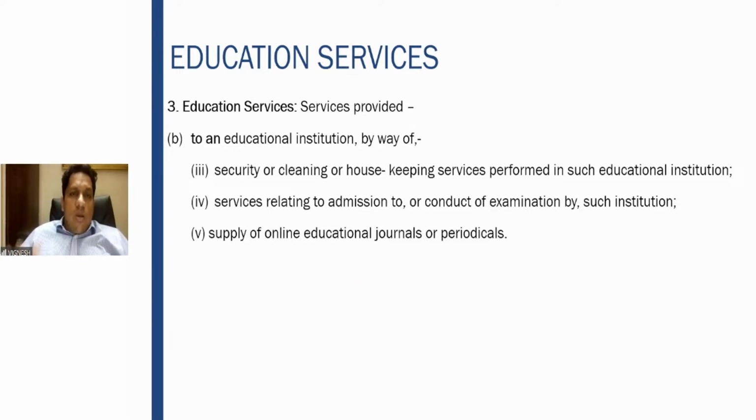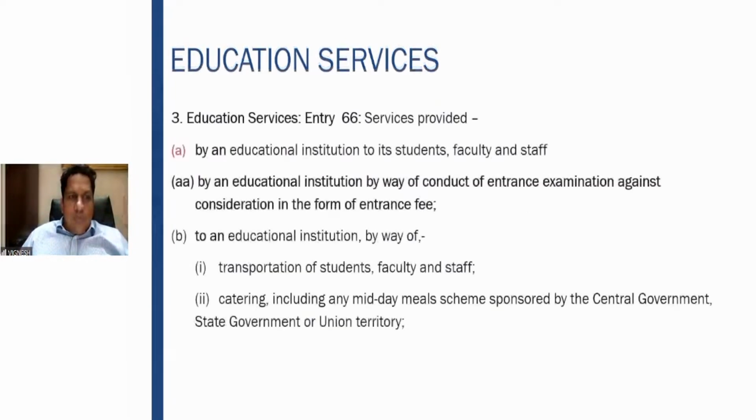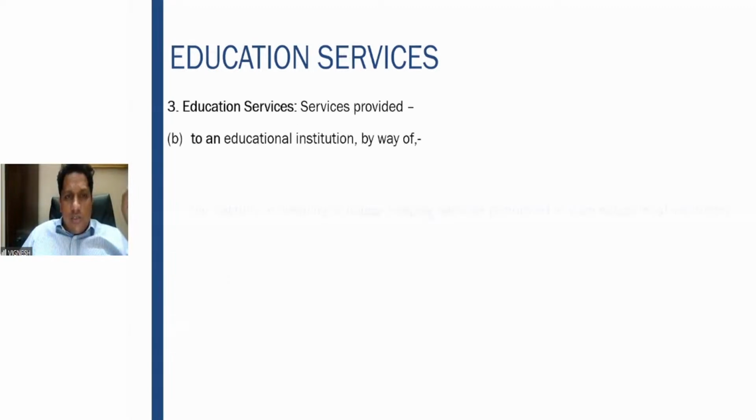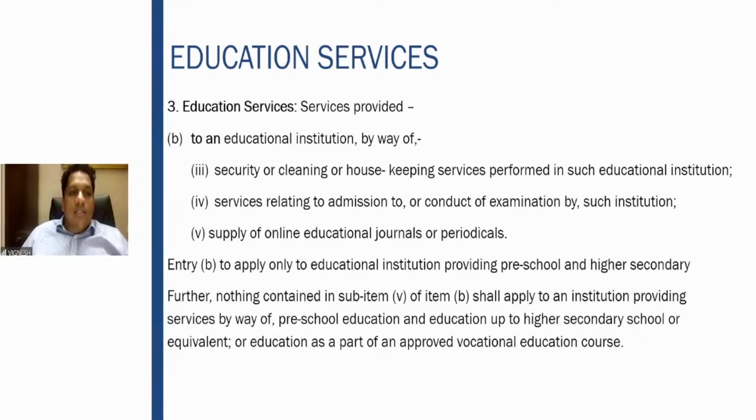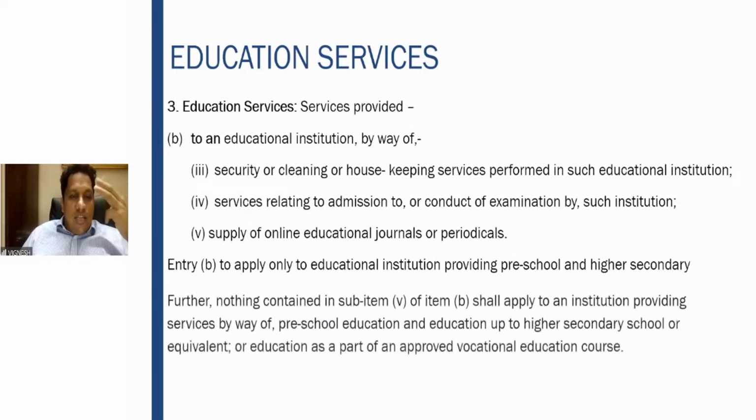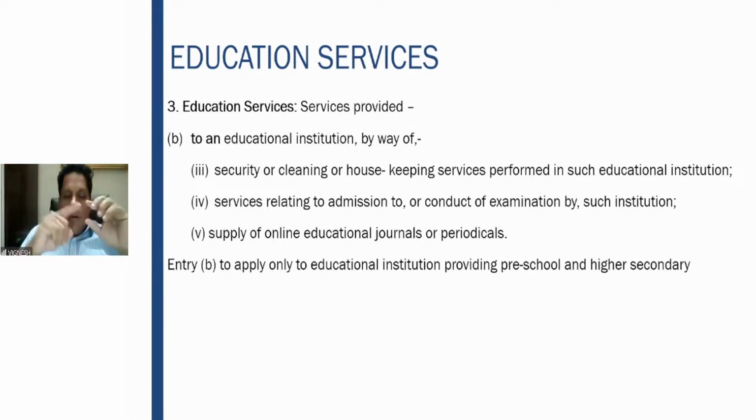Again, now education institutions are also of three types. This particular entry, entry 66B, services provided to education institution, does not cover all the education institutions. For that, we have to understand what all are there in the education institution. There are three types of education institutions we are going to cover. First one, the education institution which provides the preschool services and higher secondary education, that is till 12th standard. Preschool and higher secondary education is the first type of education institution.